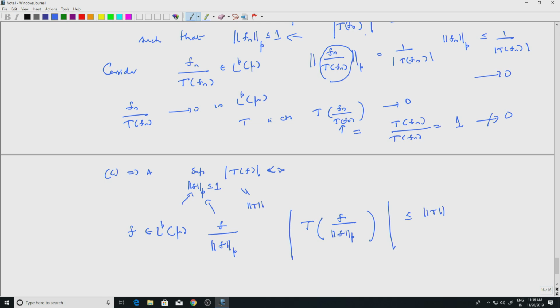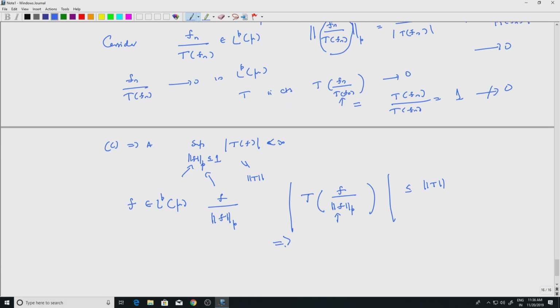This is one such element. This implies, because the scalar comes out and goes to the right hand side, that modulus of Tf is less than or equal to norm T times the norm of f in p. This is true for every f in LP mu.